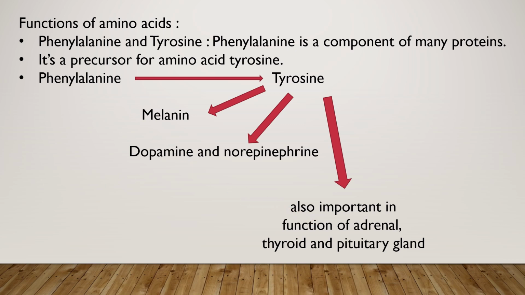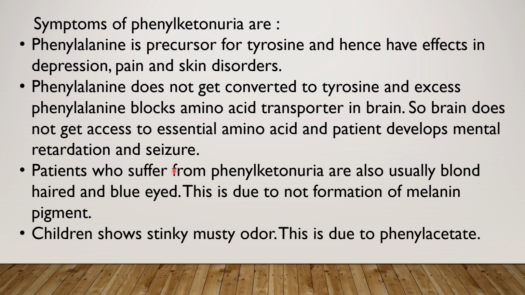Here I have summarized the symptoms of phenylketonuria. Phenylalanine does not get converted to tyrosine and it affects the functioning of neurotransmitters. Due to this, there is a development of mental retardation and seizure in the patient suffering from phenylketonuria.